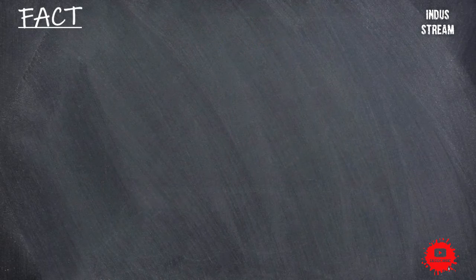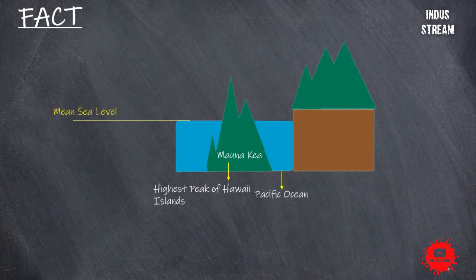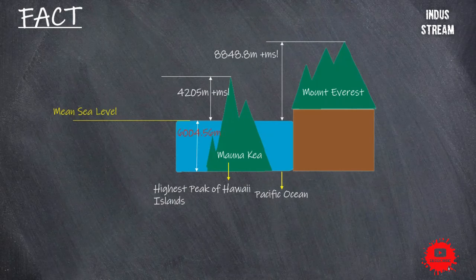One of the most common observations to be made between Mauna Kea and Mount Everest is about their height from base to the summit. Mauna Kea is situated in the Hawaiian Islands. Hawaii is an island located in the Pacific Ocean. Mauna Kea, which is the highest peak of the Hawaiian Islands, has an elevation of around 4,205 meters above mean sea level, whereas Mount Everest above the mean sea level has an elevation of 8,848.8 meters.